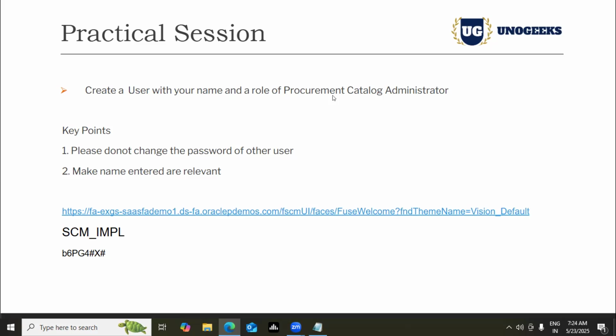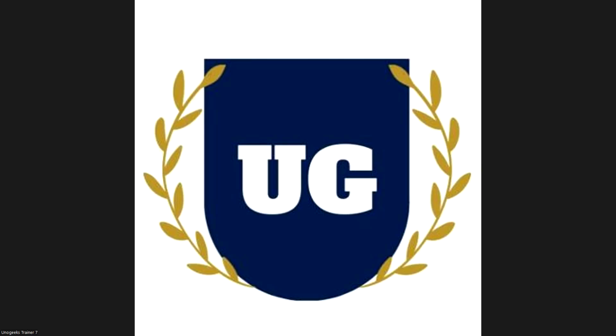Procurement Catalog Administrator. Try it from your end, guys. Please feel free, if you're getting stuck anywhere, I'm there to help you. First and foremost, Selja, Geeta, are you able to log into the instance? Yes, Varun. Perfect. Just help me with the navigation to create the role for the user. I'll help you with that, just share your screen.